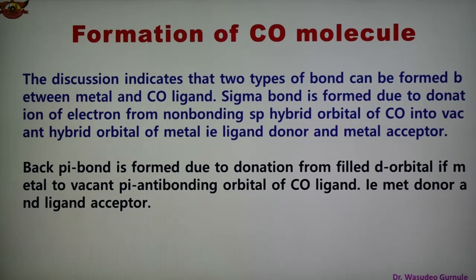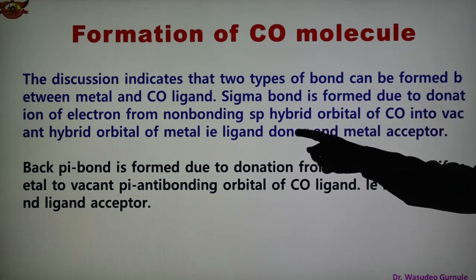Now in the case of the second bonding, pi back bonding, the back pi bonding is formed due to donation from the filled d orbital of the metal to the vacant pi antibonding orbital of the CO ligand. That is, in this case, the metal is the donor and the ligand is the acceptor. So both the bondings are there: between metal and carbon of CO, and also the second, back bonding, between metal and CO. So two types of bondings are there.